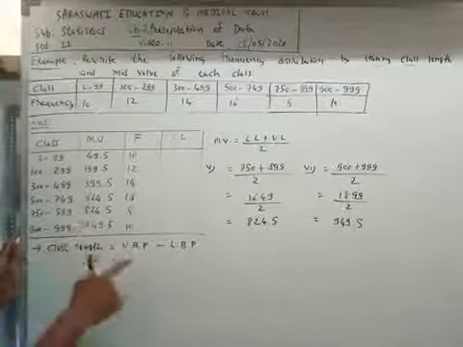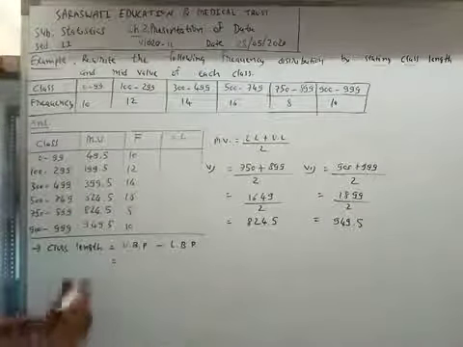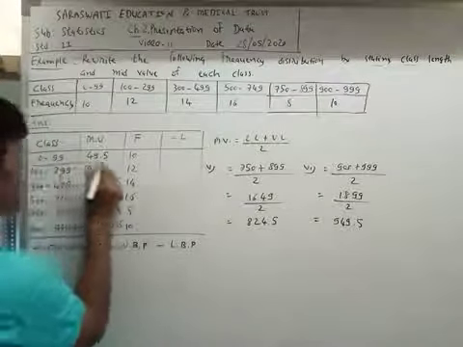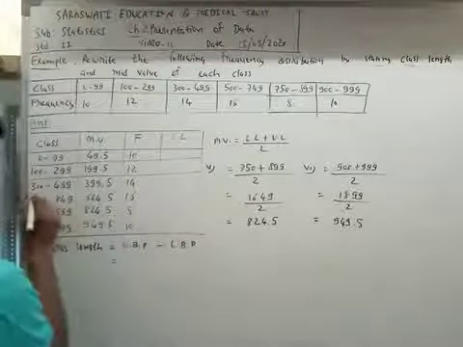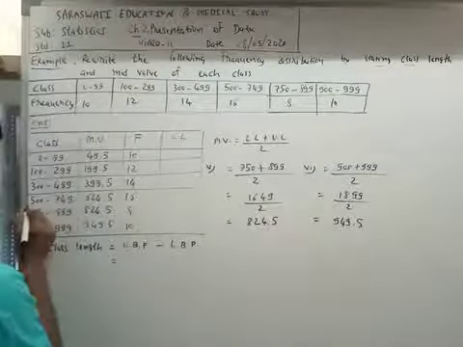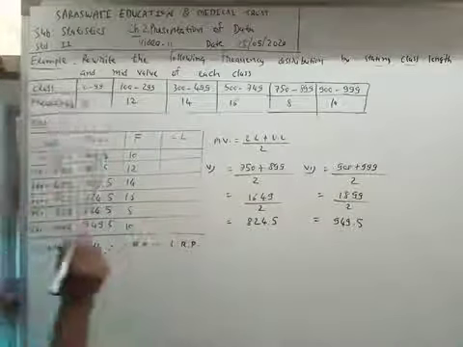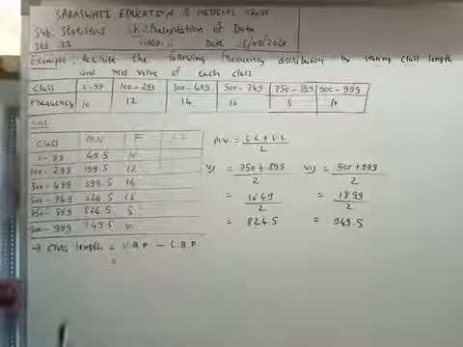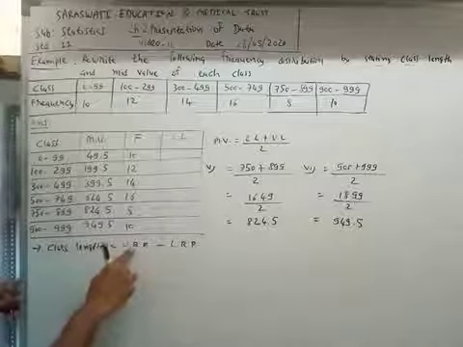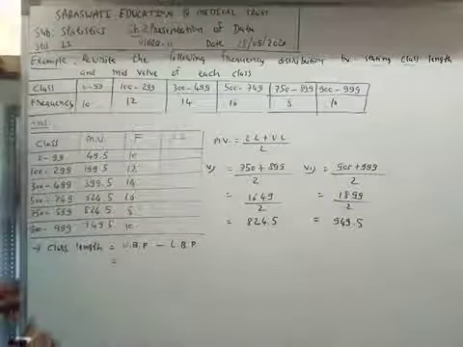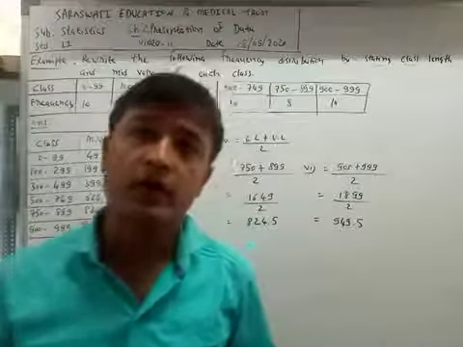First we discuss the upper boundary point and lower boundary point of the second class. What is the upper boundary point of the second class? Now you think, what is the formula of upper boundary point?